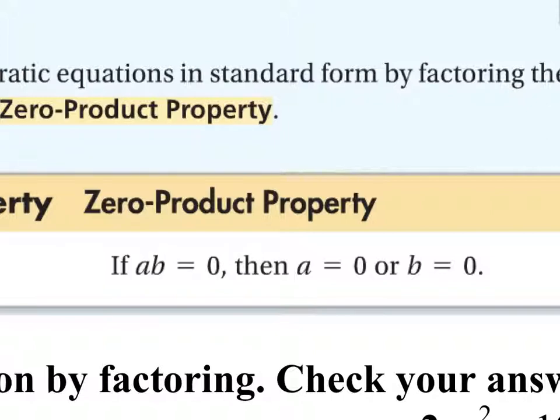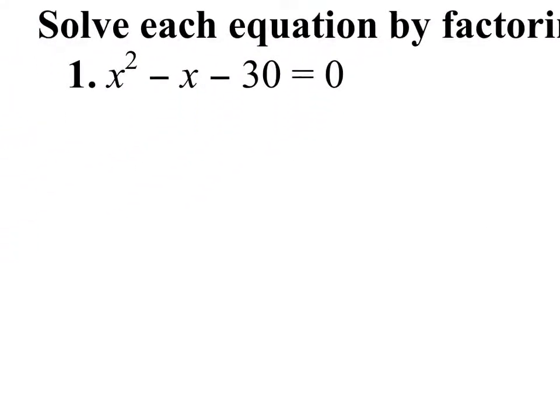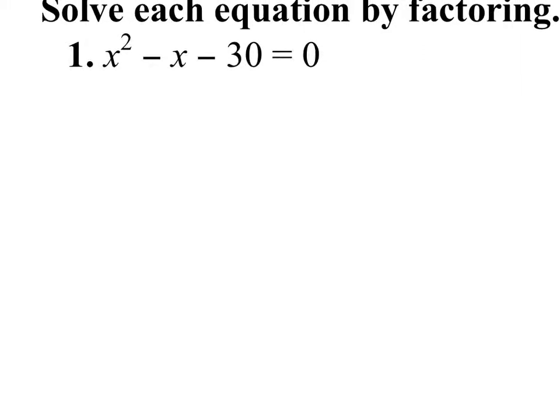Okay? So how are we going to use that? Well, that comes down here to example number 1 in our notes. We have a quadratic equation. It's written in the form ax squared plus bx plus c. And you always want it written in standard form. You never want to mix it around. The x squared term always comes first. The x term always comes second. The constant term always goes third. And then we want it set equal to 0 right now. Well, we want to rewrite this so that it's two things multiplied together. So, we've got to factor that trinomial.